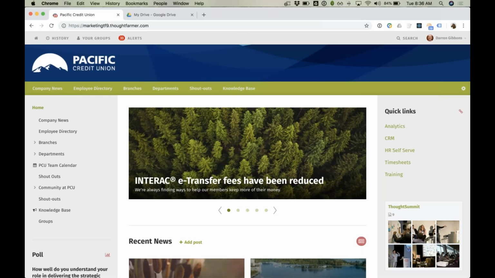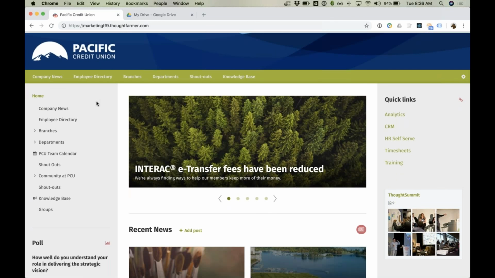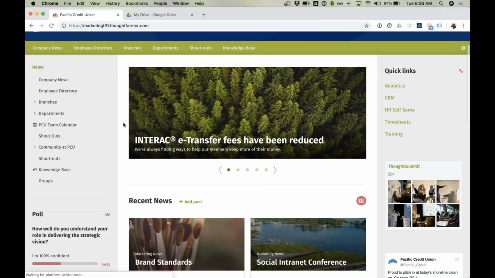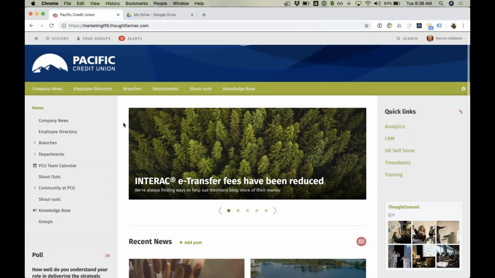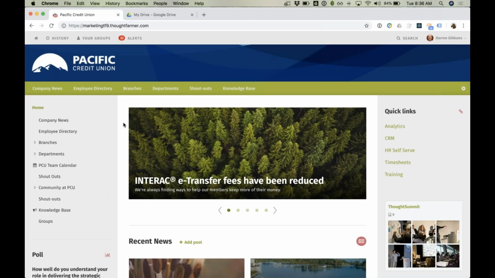So this is Thought Pharma 9 that we're looking at here. This is a fictitious company, Pacific Credit Union. And I've already logged in here using my Google account. When I first access the site, I get redirected to Google for the authentication step, type in my username and password, and now I'm accessing the intranet. Behind the scenes, we're using SAML, which is the standard for user authentication.